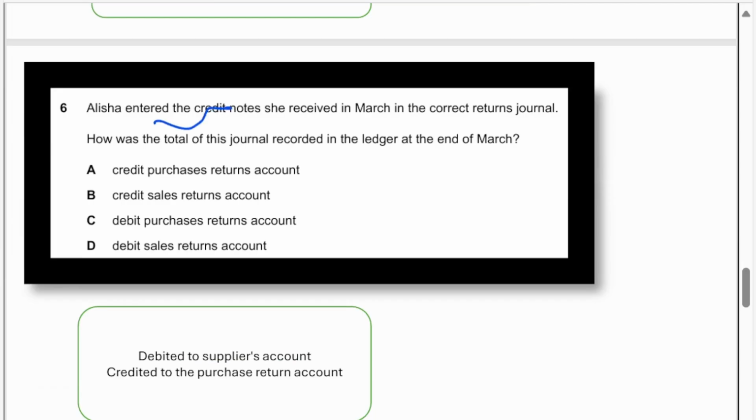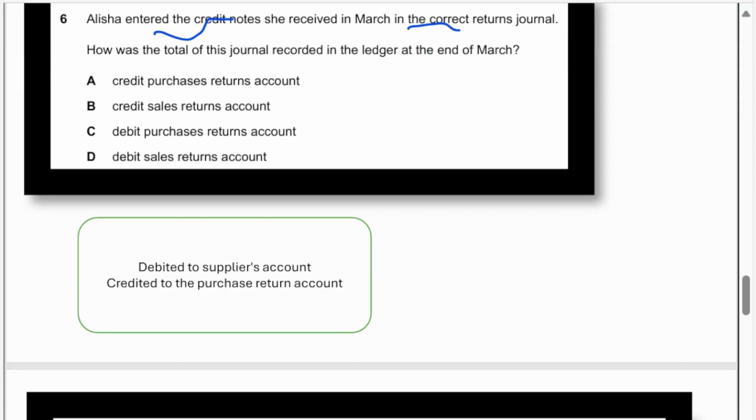Alisha enters the credit notes she receives in March in the correct return journal. How was the total of this journal recorded in the ledger at the end of March? Remember, Alisha is the trader or customer. You can think she is the customer. Alisha entering the credit note she received means the supplier already sent the credit note. So how was the total of this journal recorded in the ledger at the end of March?